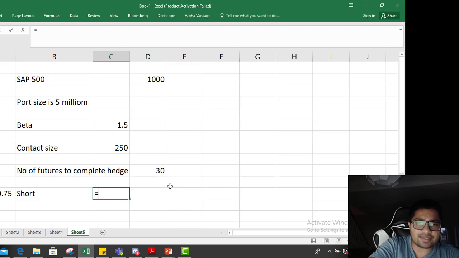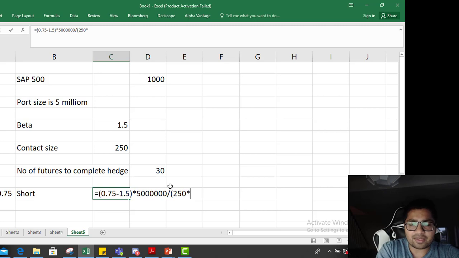So the formula is 0.75, your target beta, minus 1.5, your current beta, into the same thing like the previous one, the 5 mil portfolio size, divided by, in brackets, 250, which was the multiplier.